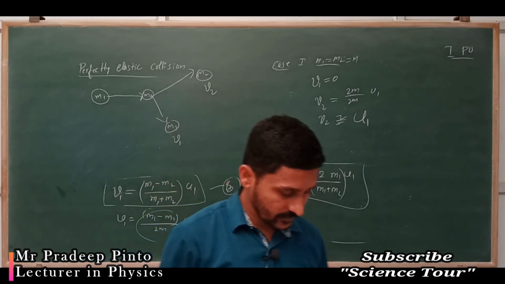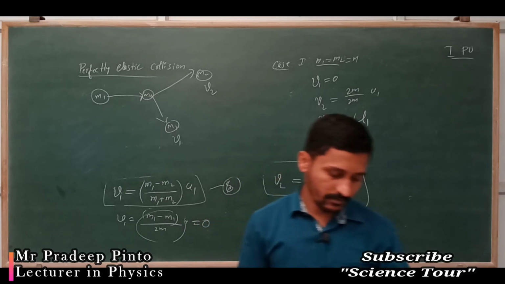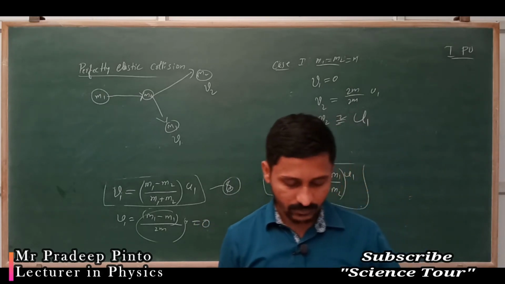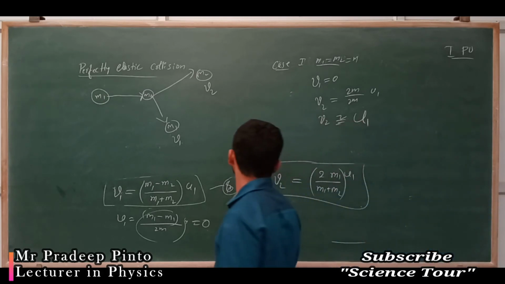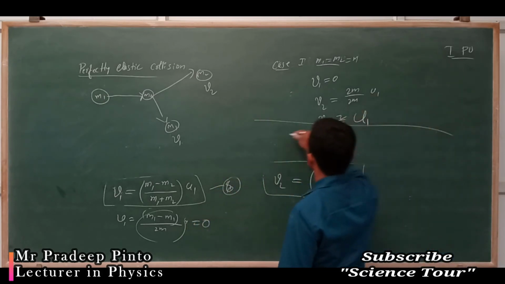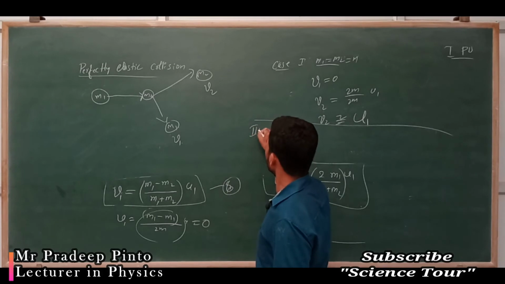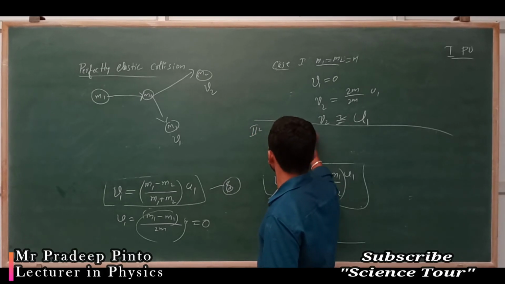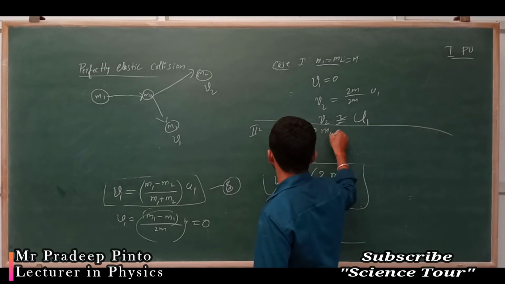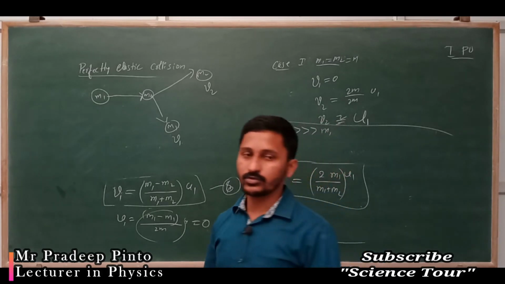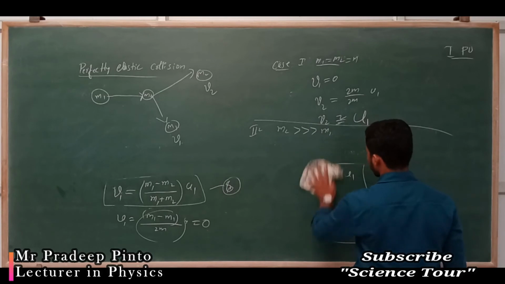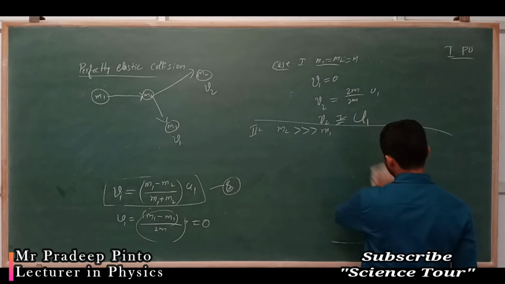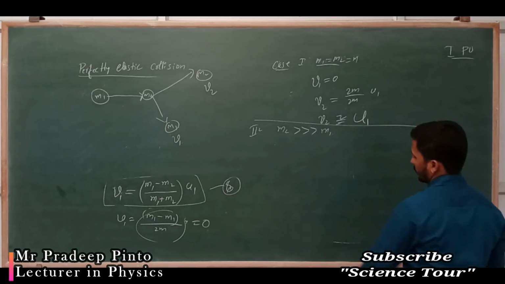And that is the case we have studied. Now if one mass dominates, that is m2 is very much greater than m1, suppose this is case 1 and this is case 2, that is m2 is very much greater than m1. If m2 is very much greater than m1, what are you going to get?